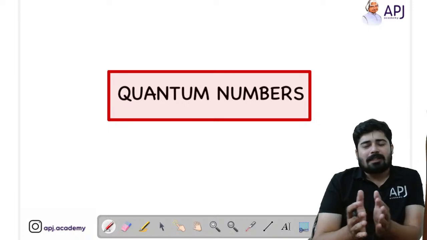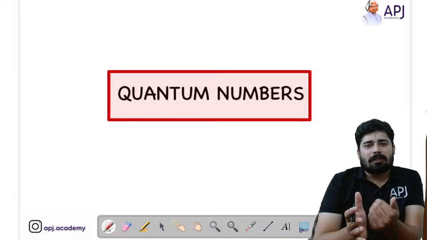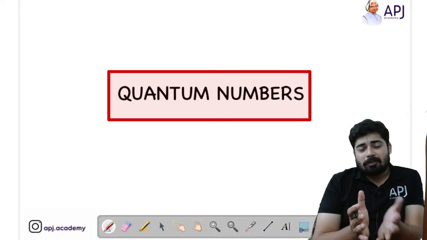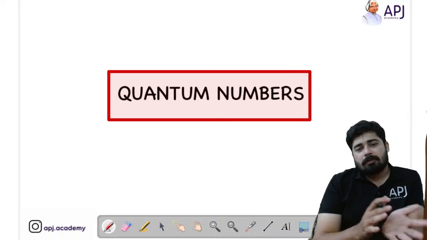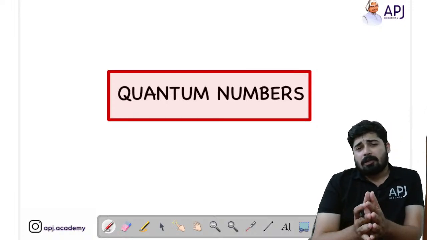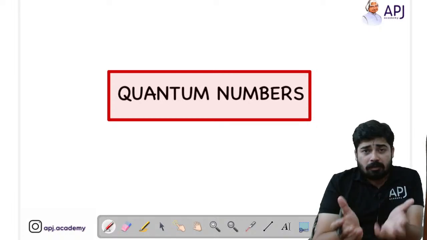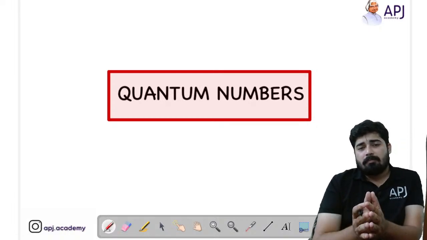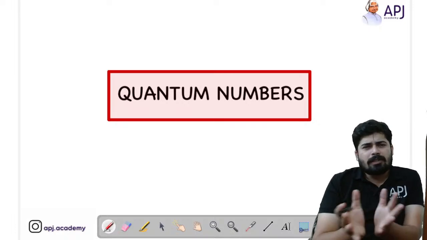We discussed about the topics of atomic structure. You know that we discussed about the Bohr model. We discussed about the applications of Bohr model. We discussed about the hydrogen spectrum, absorption spectrum, emission spectrum. Then we discussed about the wave atomic model, where we learned what is Heisenberg principle and the dual nature of matter, and all these things we discussed.